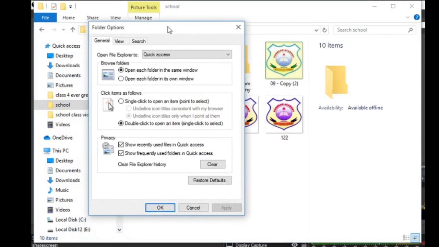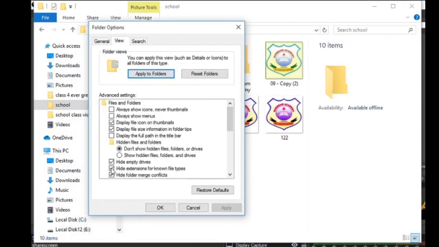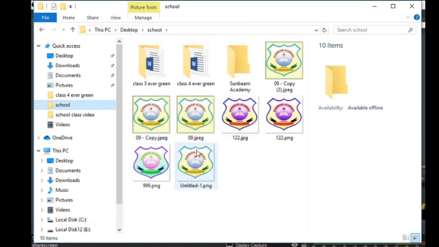This window will appear. Click on view or hide the extension for known file types, apply it, and then press the OK button. You can see here